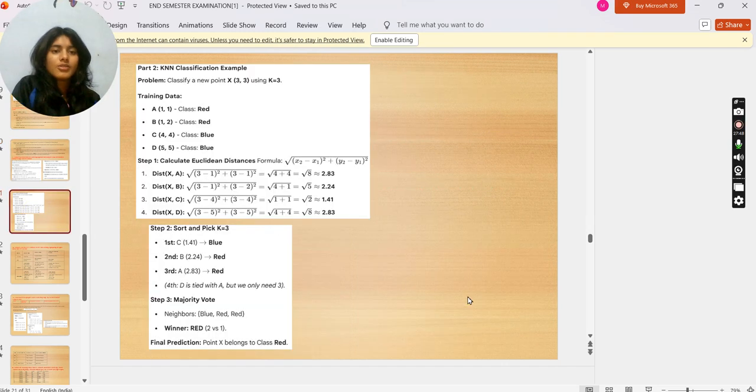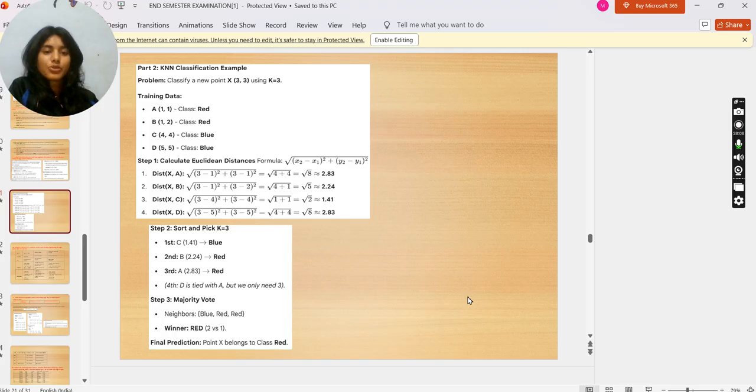Now we have KNN classification, an example. Classify a new point X (3,3) using k equals 3. Training data: A (1,1) class equals red, B (1,2) class equals red, C (4,4) class equals blue, D (5,5) class equals blue.